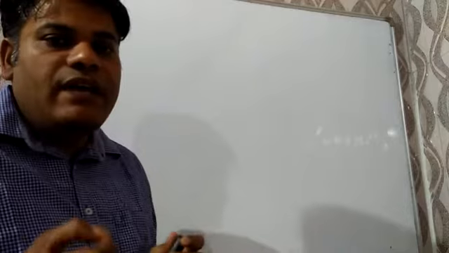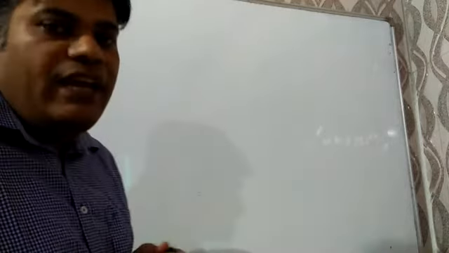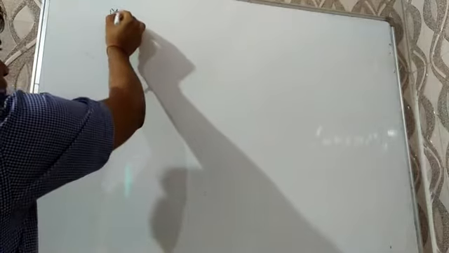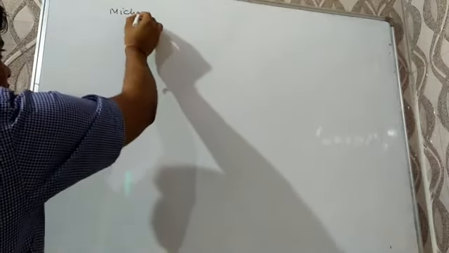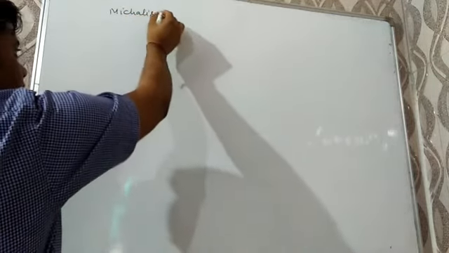So yesterday we discussed enzymes, and the kinetics of enzymes is explained by the Michaelis Menten equation.